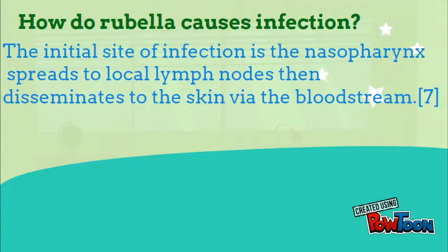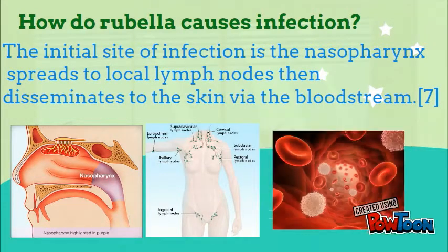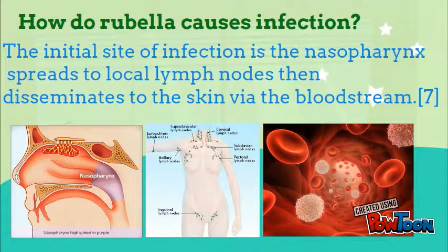How does rubella virus cause infection? The initial site of infection is the nasopharynx. Then it spreads to the lymph nodes, then disseminates to the skin via the bloodstream.